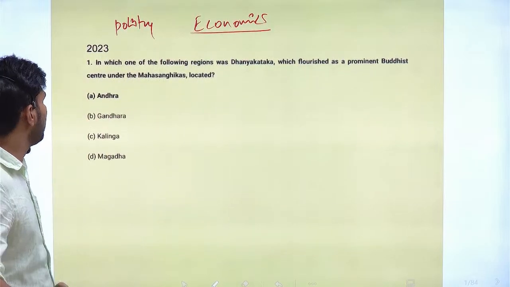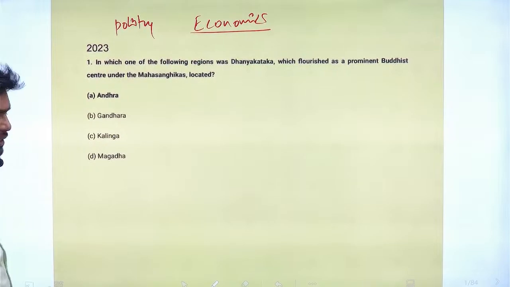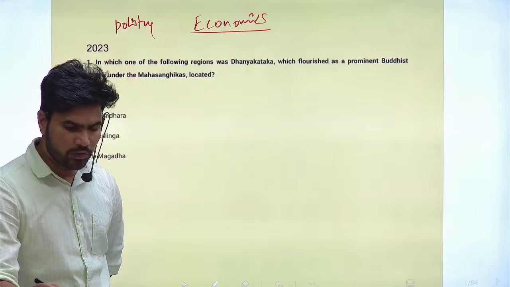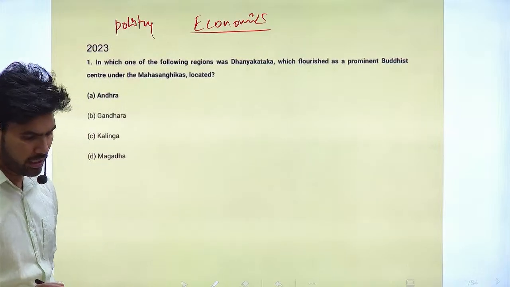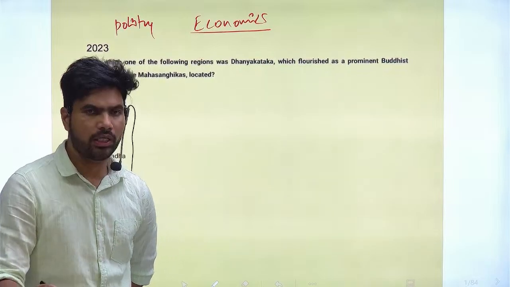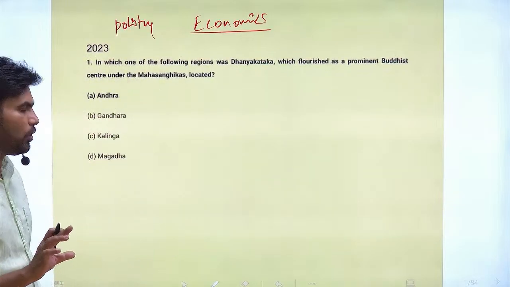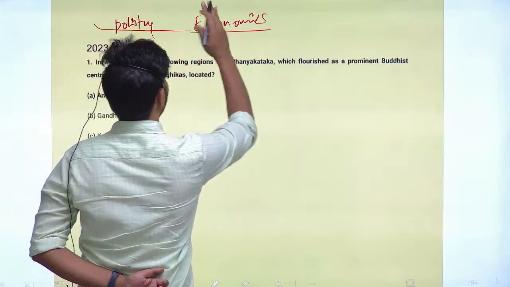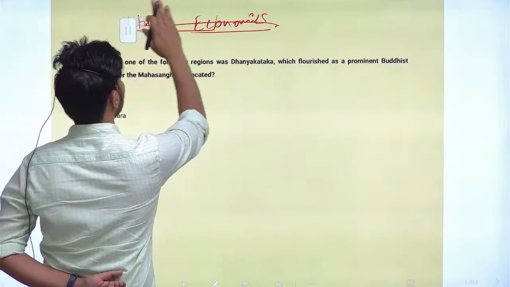First question: in which of the following regions was Dhanyakataka, which flourished as a prominent Buddhist center under the Mahasangikas, located? One thing I forgot to tell you before starting this session: today I have divided history into 3 parts.